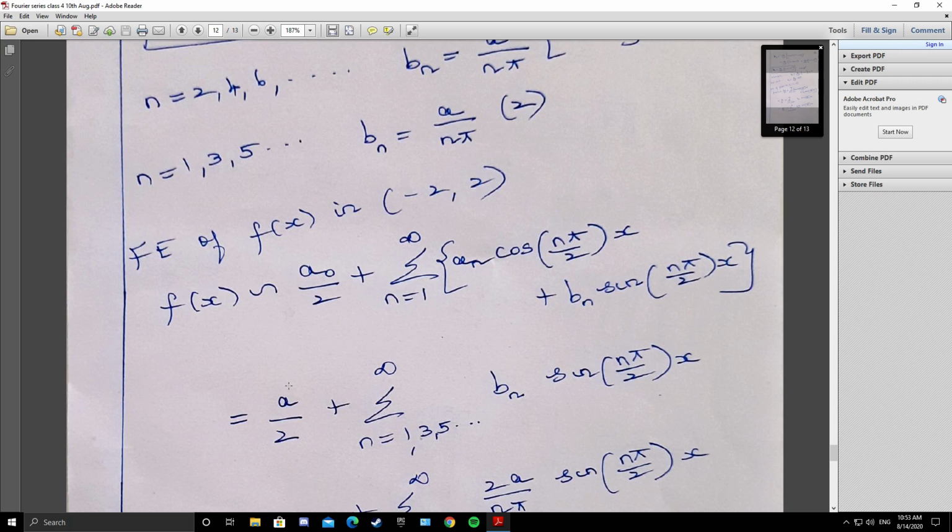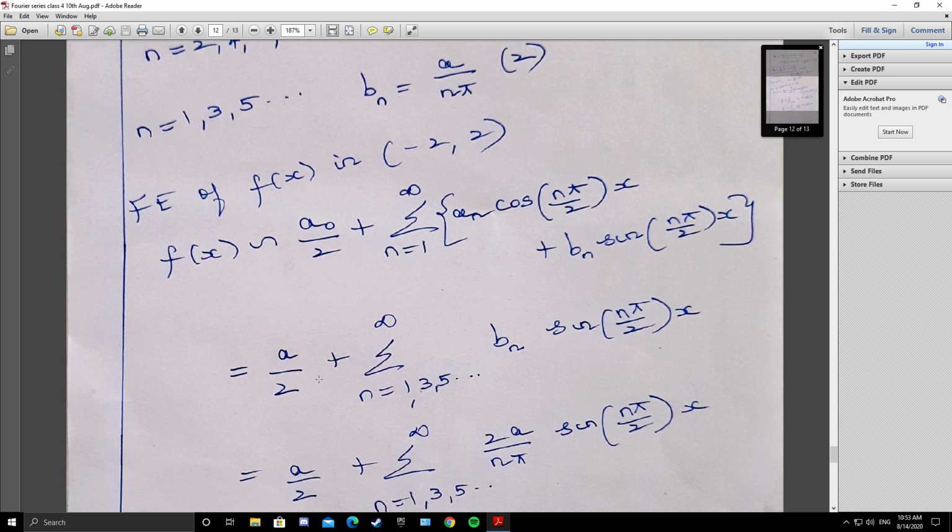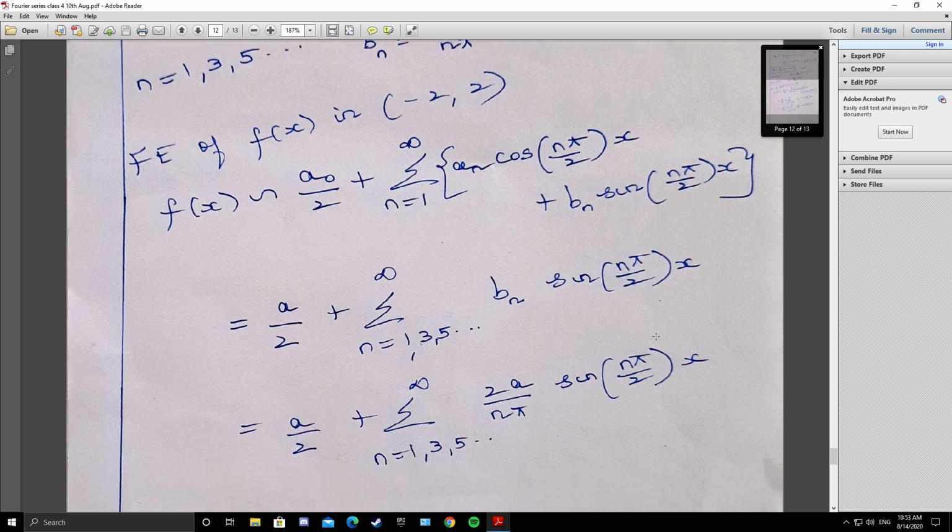We have got a n as 0, and b n exists only for odd n. So a by 2, a naught is a, so a by 2, a n is 0, bn exists only for odd n, so summation 1 3 5 etc. to infinity bn sin of n pi by 2x.